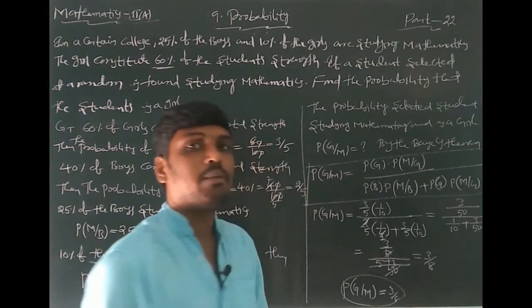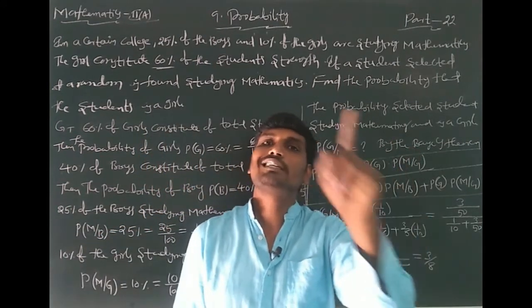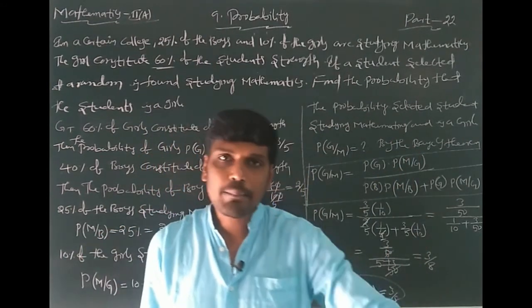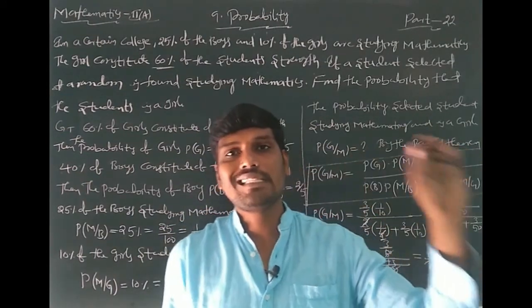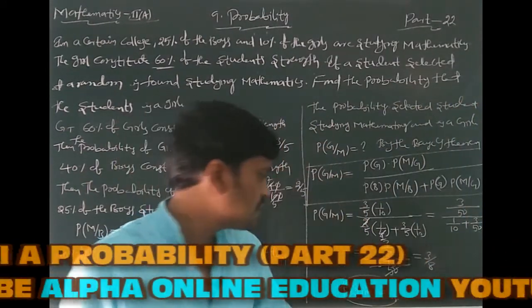What is the meaning of G by M? The probability that the selected student studying mathematics is a girl is 3 by 8.